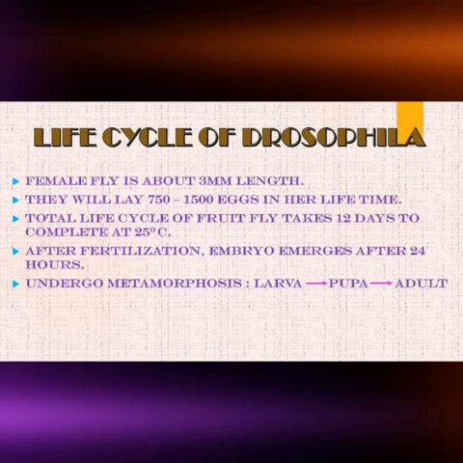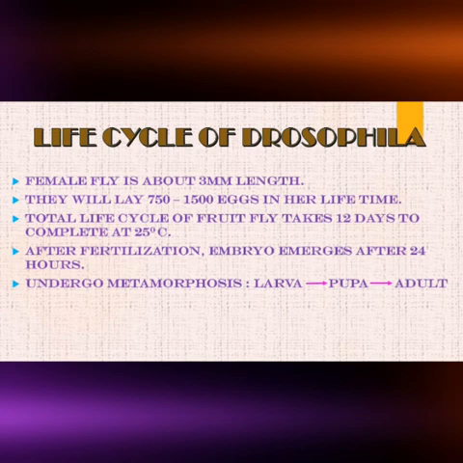So first topic under Drosophila, that is its life cycle. Female fly about 3 mm in length will lay 750 to 1500 eggs in her lifetime. The total life cycle of Drosophila takes 12 days to complete at about 25 degrees centigrade temperature, that is more or less our room temperature.